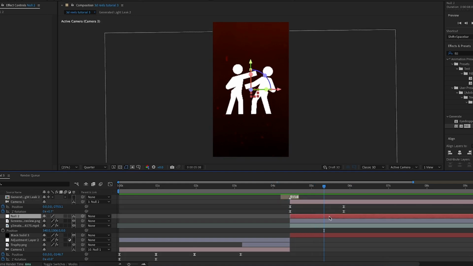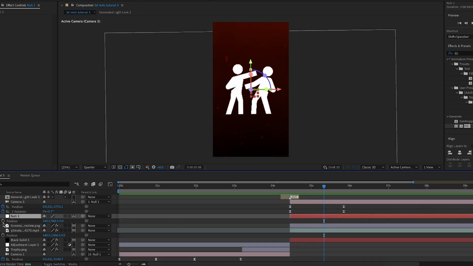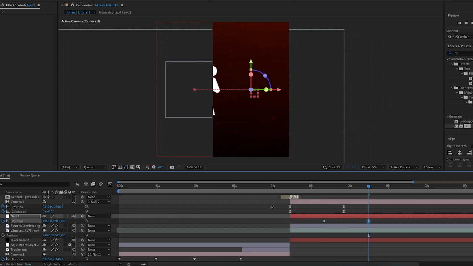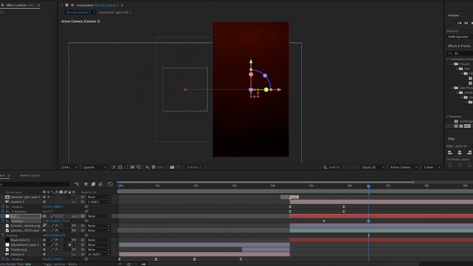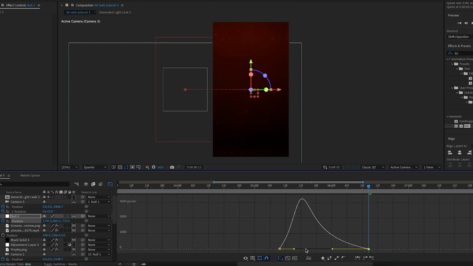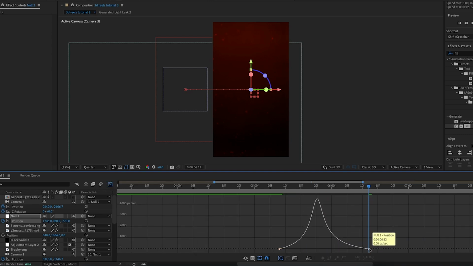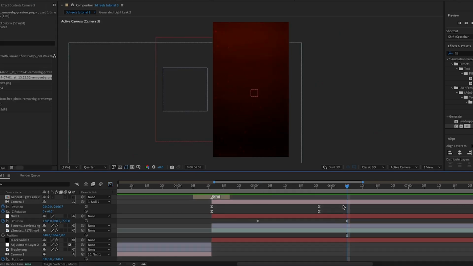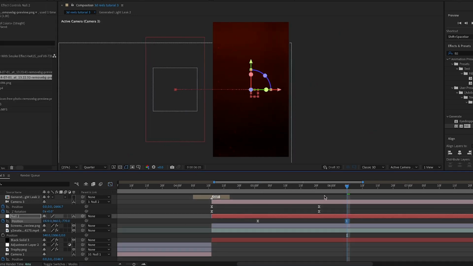Then around 5 seconds in, I'm going to keyframe the null 2, and I'm going to go forward by around a second, and then I'll move the camera position to the right. I'm going to zoom out a bit as well. Then I'll highlight these 2 keyframes, press F9, I'll go into the graph editor to create a steep peak with the graph to the left of the middle. Then I'm just going to adjust the positioning of this a bit as well.